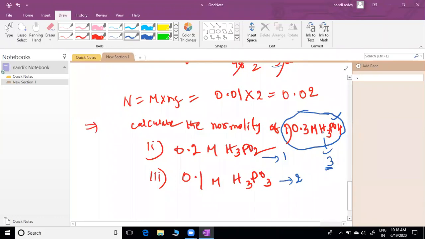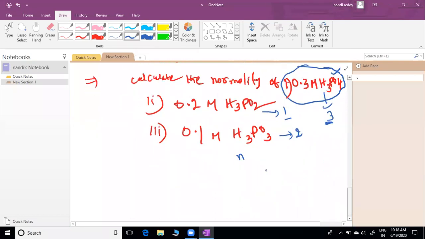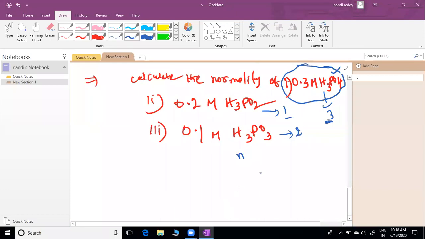Please remember the n factor for H3PO4. If you don't know, please remember it now. Some concepts you can learn through questions also. Note down the n factor for H3PO4. When I'm asking, you have to give answers at least. The n factor is 1 here, 2 here, 3 here. That depends upon the structures. Note this down.